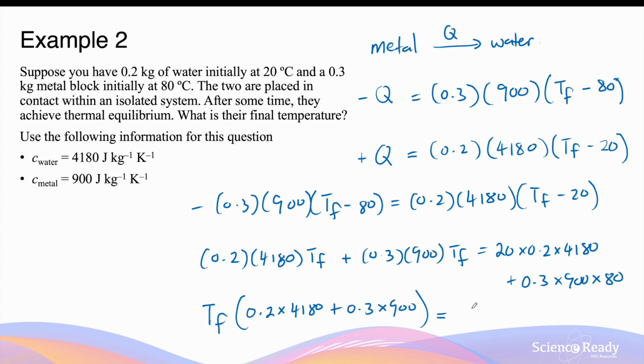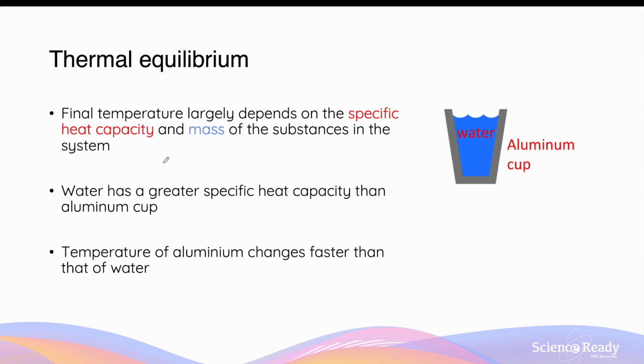If I type the right hand side into the calculator to get one number, this is 38,320. So finally, the value of the final temperature is 34.6 degrees Celsius. Notice how the final temperature is not an average between the initial temperatures of 20 degrees Celsius and 80 degrees Celsius. So to summarize, the final temperature at thermal equilibrium depends on the specific capacity and the mass of the substances involved in the heat transfer.